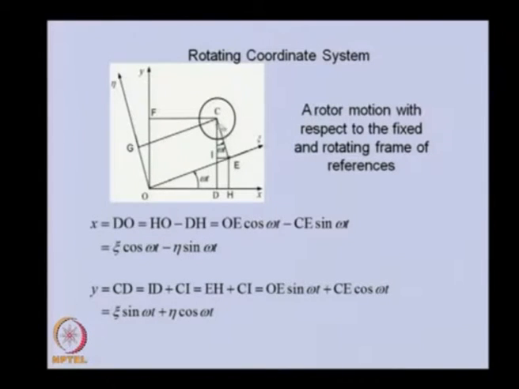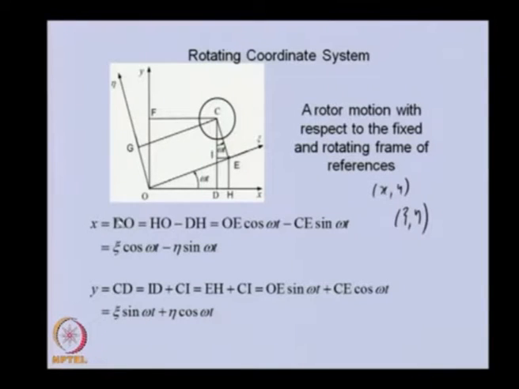Here we can see the center of the shaft, where OD is the x distance, OF is the y distance, and similarly OE is the xi distance and OG is the eta distance. We have x and y as the coordinates of the geometrical center of the shaft, and another set, xi and eta. We need to relate these two.